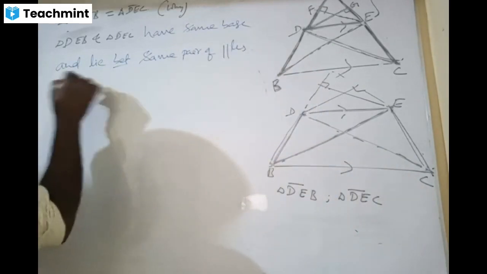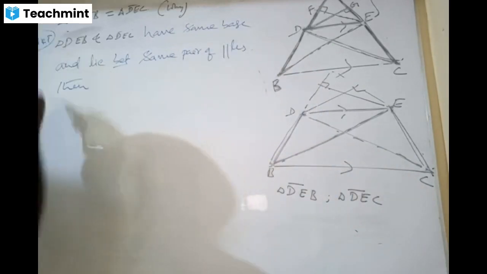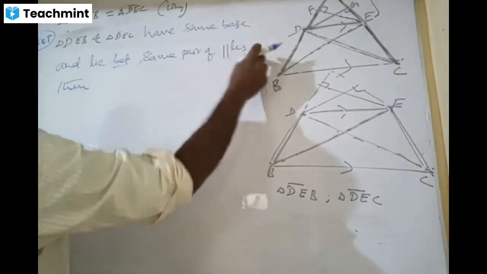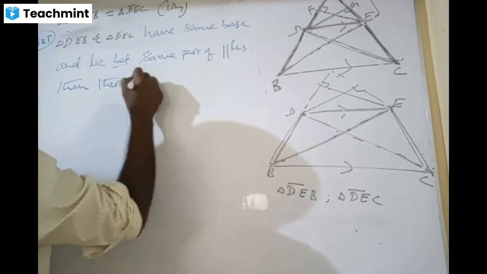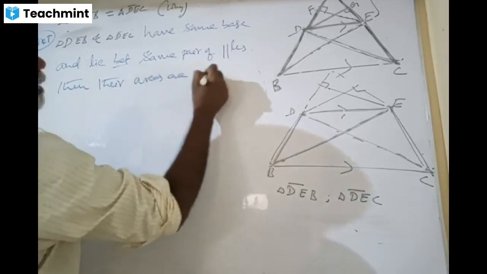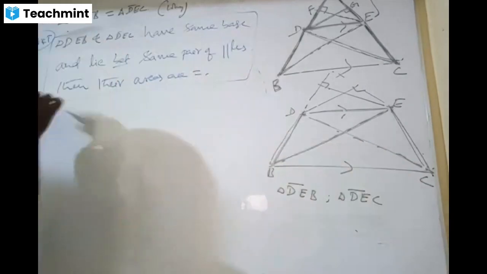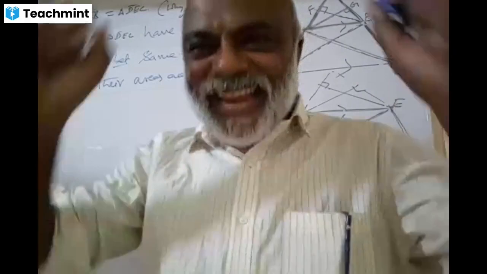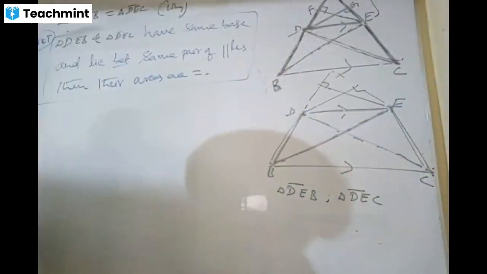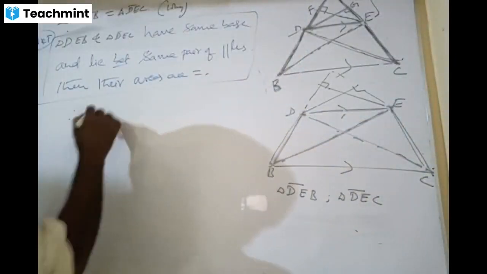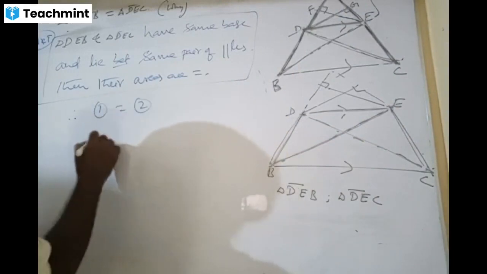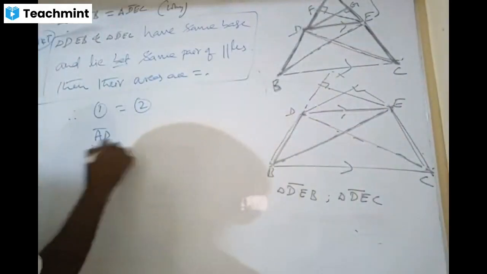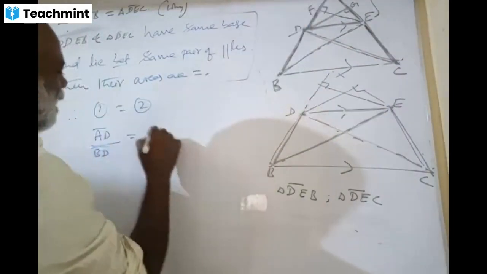Then we know that if two triangles have the same base and lie between the same parallels, then their areas are equal. Because of this, numerators are equal and denominators are equal, therefore 1 and 2 are equal. Do you agree now? Yes, sir, 1 equals 2. What was 1? AD by BD. What was 2? AE by EC.